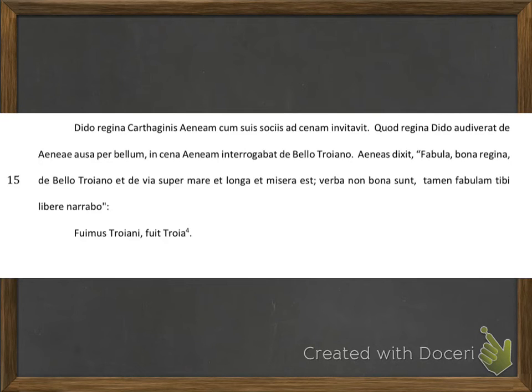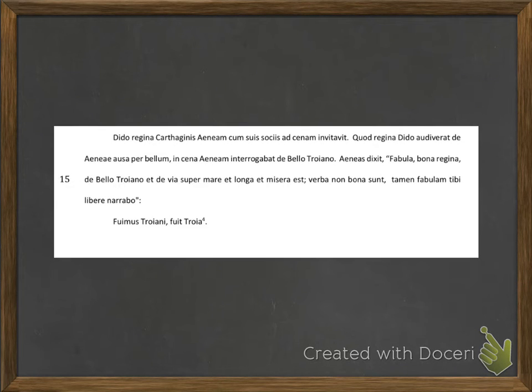I didn't want to erase my picture, just the words, but here we are, back again. Here's sentence 2. Quod regina Dido audiverat de Aeneae ausa per bellum, in caena Aeneam interrogabat de bello Troiano.